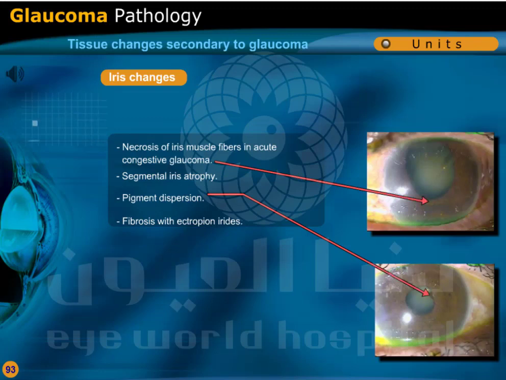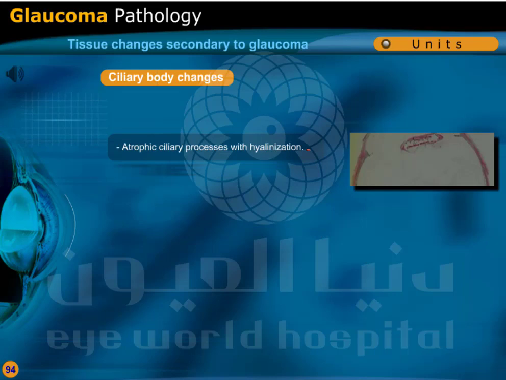Iris changes. Necrosis of iris muscle fibers in acute congestive glaucoma. Segmental iris atrophy, pigment dispersion, fibrosis with ectropion iridis. Ciliary body changes. Atrophic ciliary processes with hyalinization.